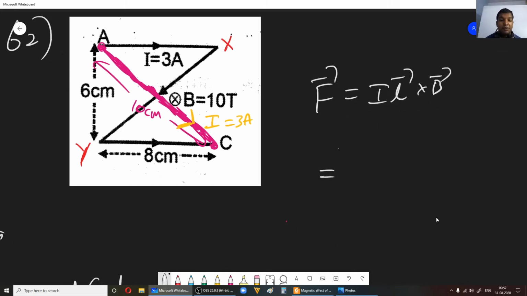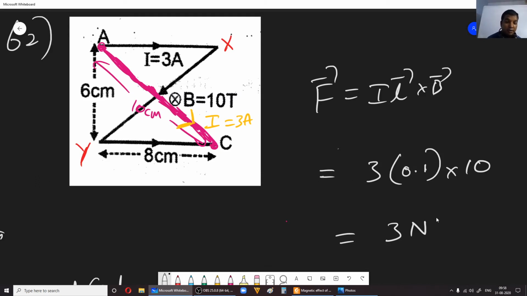So I is 3, then length is 10 centimeter, correct? So you have 0.1, okay? Then B is 10 Tesla, okay? So we have the force as 3 Newton, okay? So 3 Newton. So what will be the direction of the force?